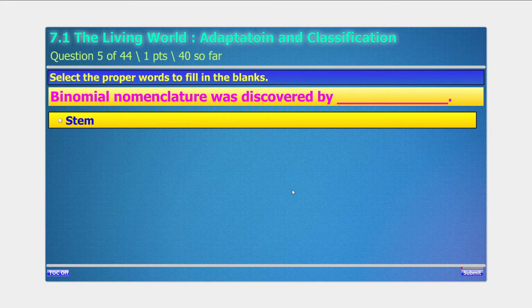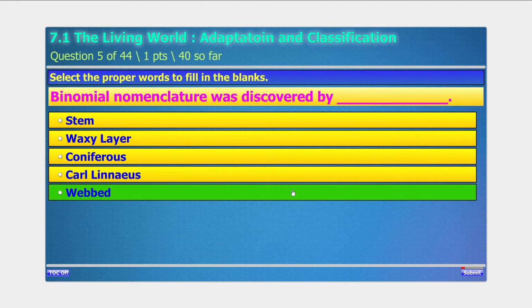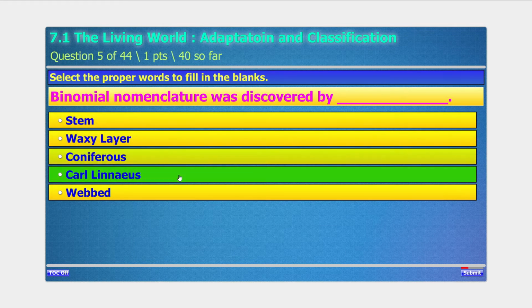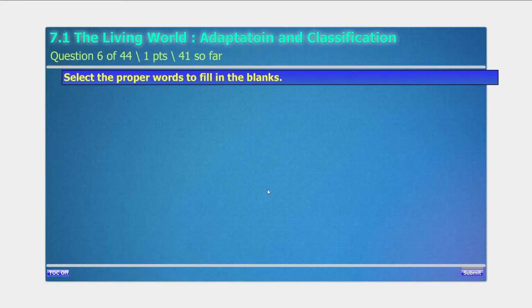Select the proper words again to fill in the blanks. Binomial nomenclature was discovered by, I think the name of that scientist must be here, that is Carl Linnaeus. Yes, that is the correct answer.